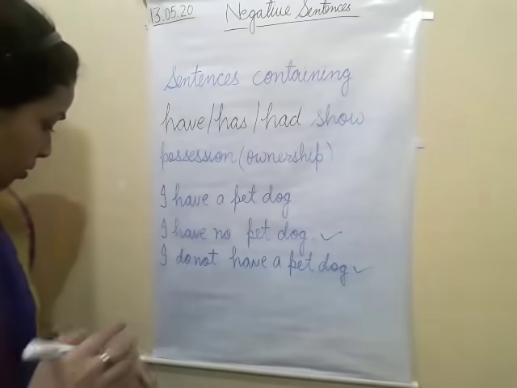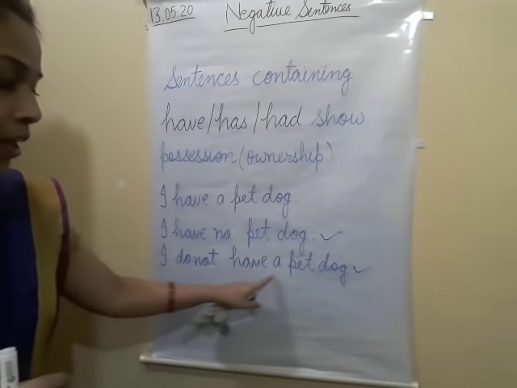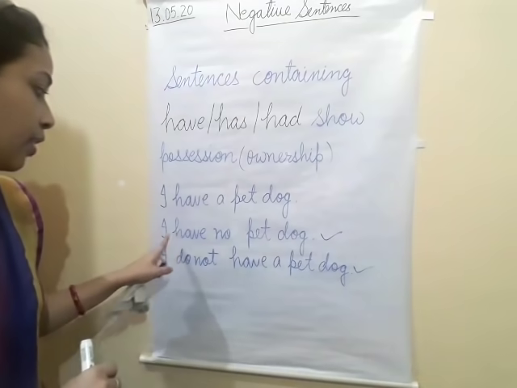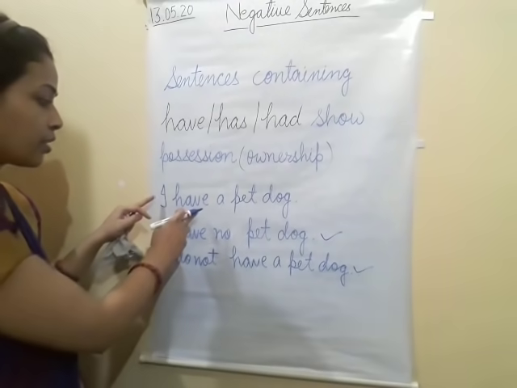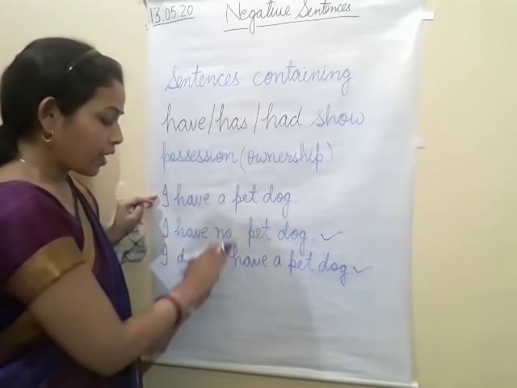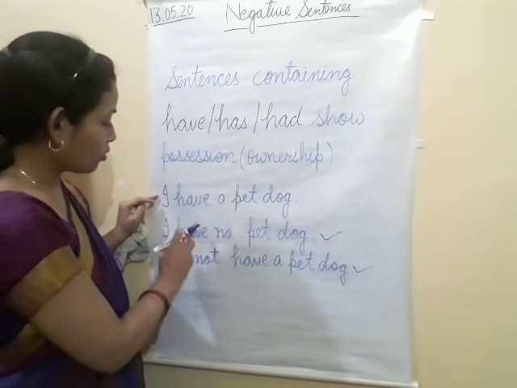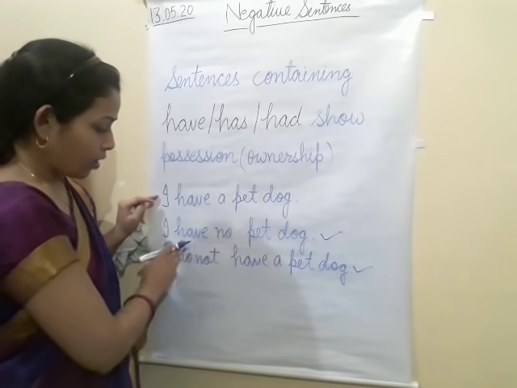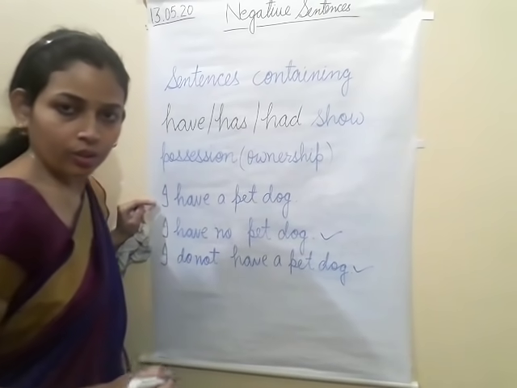So this sentence we can write in two ways.